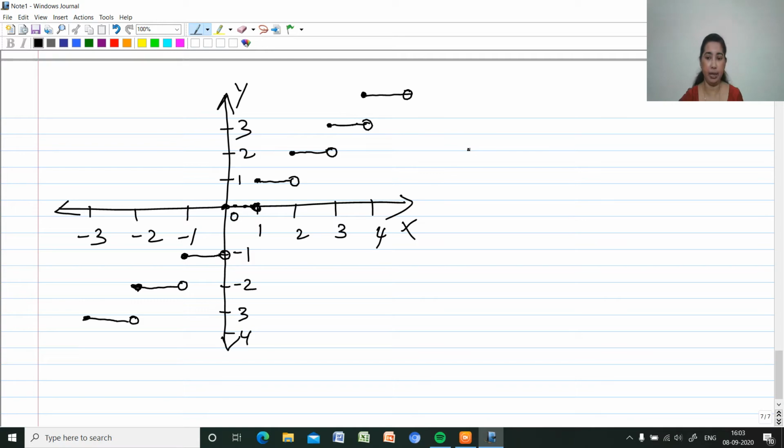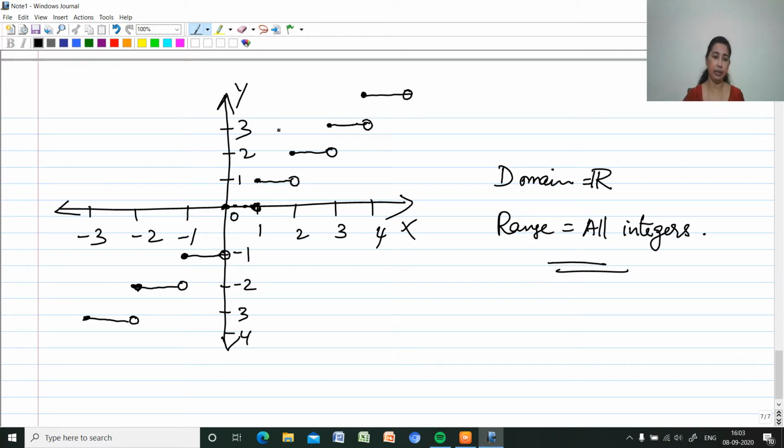And what about the domain? Domain will be all the real numbers. And what about the range? The range will be only integers, positive and negative, because 1.1, 1.2, 1.3, everything will be mapping to 1, and -0.5, -0.6, etc. will be mapping to -1. That means all integers will be the range set. So that's about the graph.